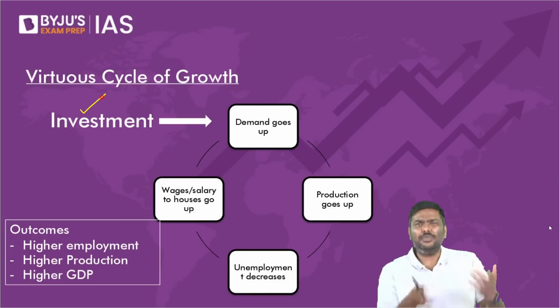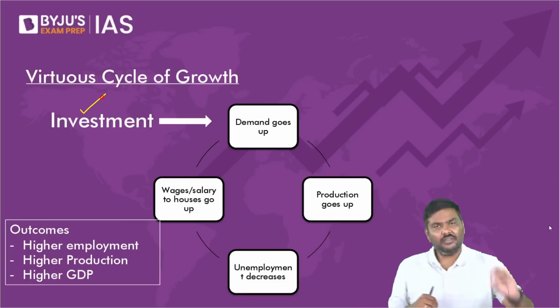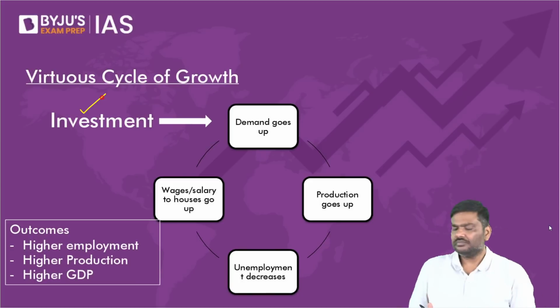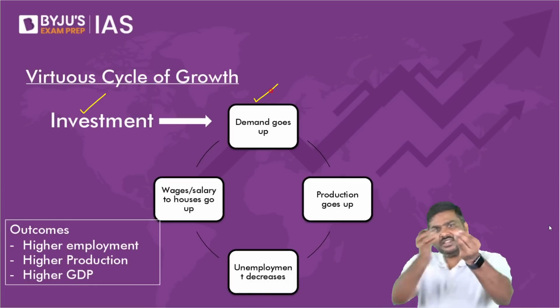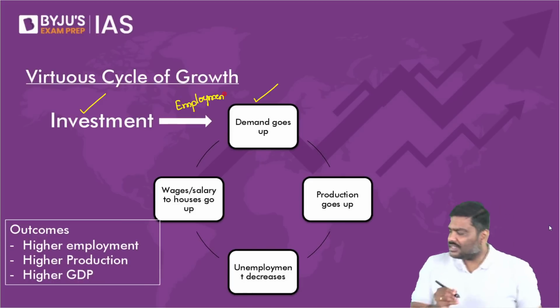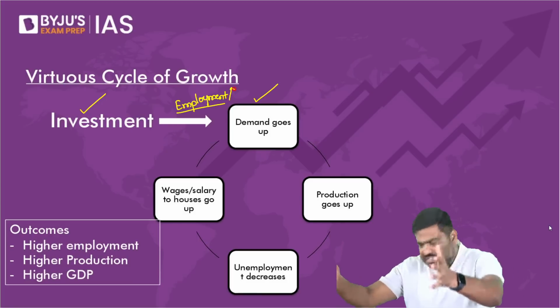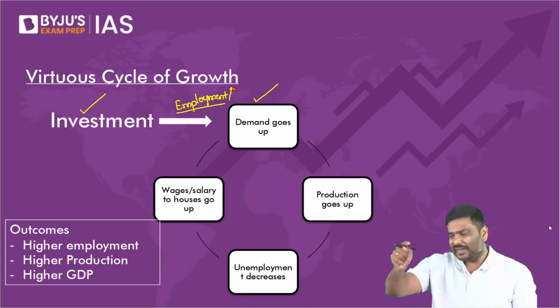What about a virtuous cycle of growth? Imagine the government will invest in the economy. Either the government will invest or the private sector will invest. So imagine investment happens in the economy. Now, when investment happens, imagine the private sector invests. Is it okay if I say employment is generated?